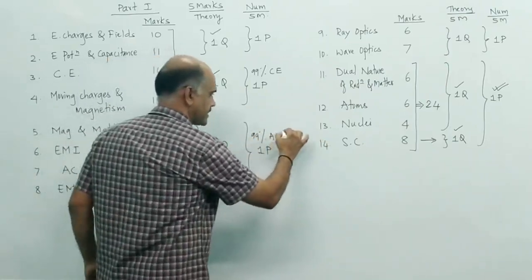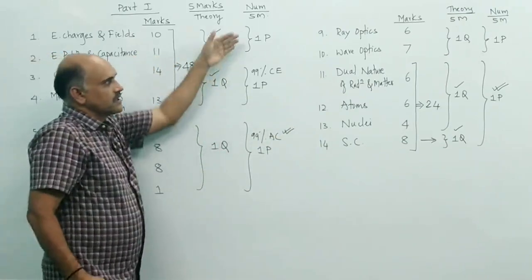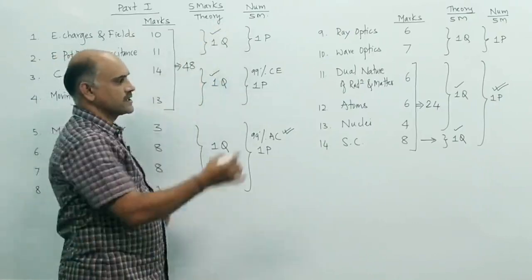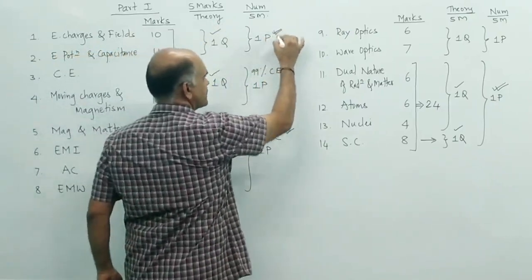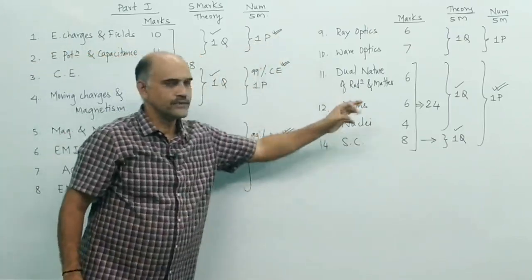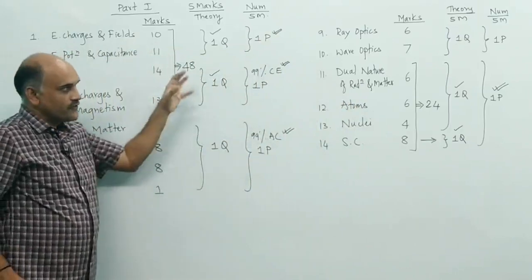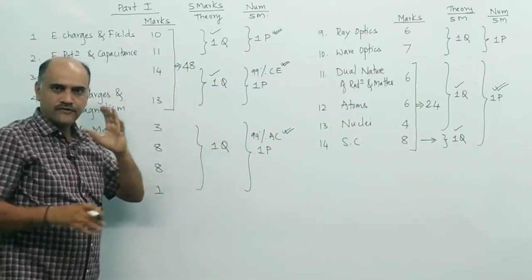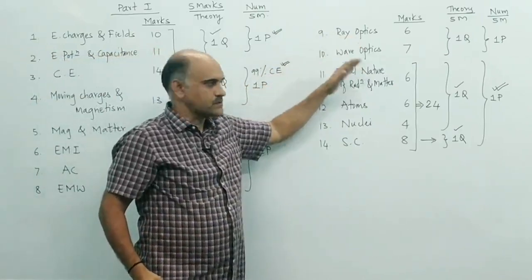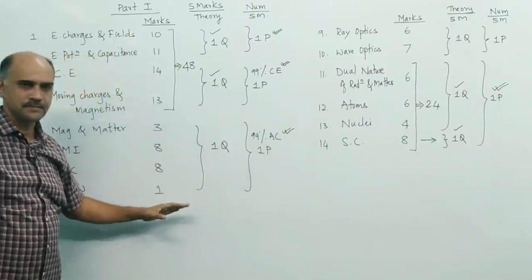AC part is very easy. Almost all students, first 3 topics they will be perfect. So out of these 2, whichever you want you can attempt. 4 problems you will be doing, you are required to attempt 3. So even if you don't give much weightage to optics, you will be able to score around 60 to 65 marks.